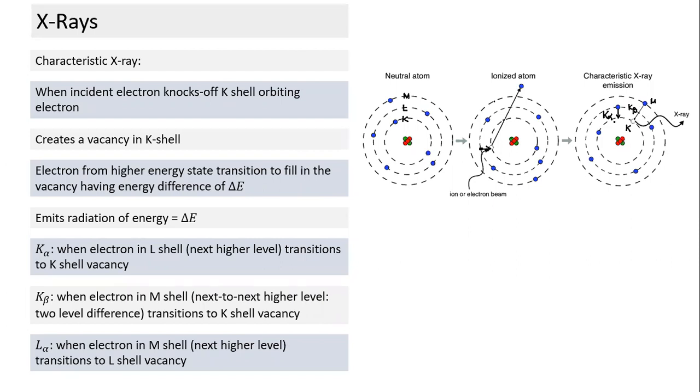That's why when you change the target, K alpha and K beta change. When we change the target, we are changing the Z value. If I change the target to a higher atomic number, does the energy of K alpha increase or decrease as Z increases? Increase. That's why K alpha and K beta are functions of Z.